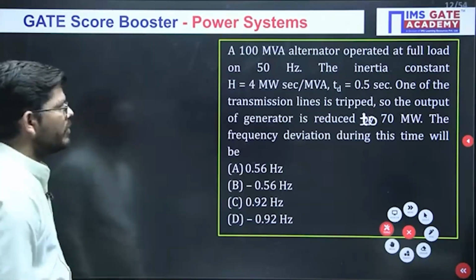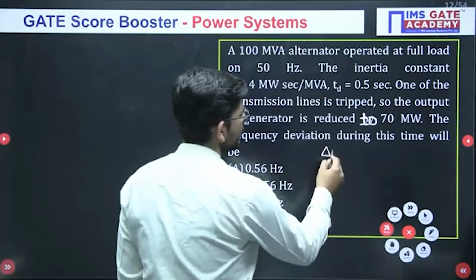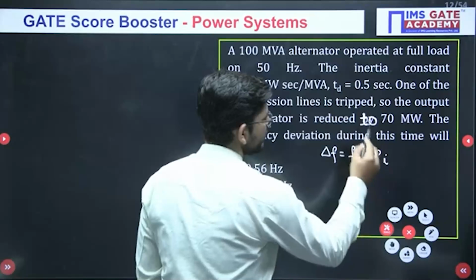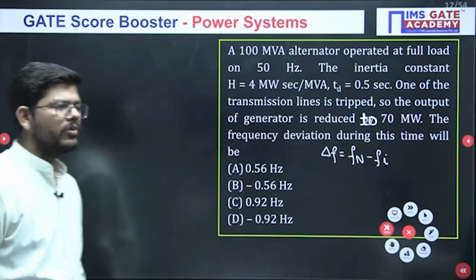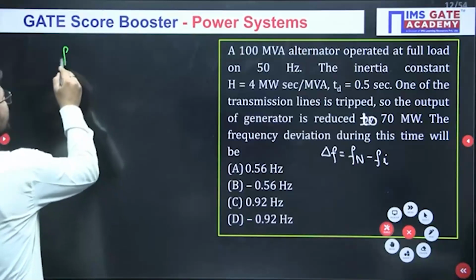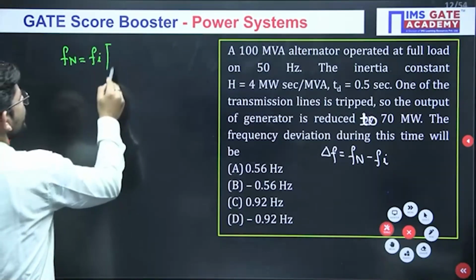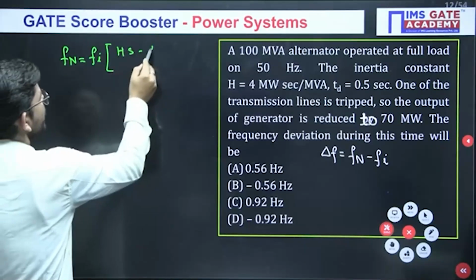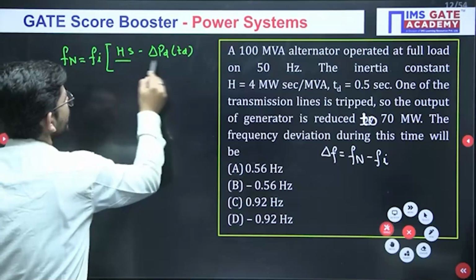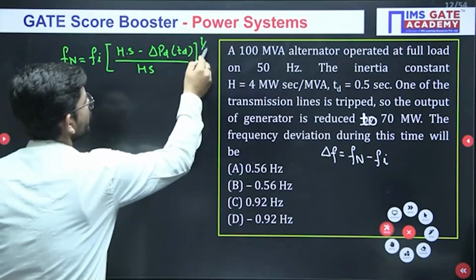So what we have to calculate is the frequency deviation. What is the frequency deviation? Frequency deviation will be the new frequency minus the initial frequency. So we have to calculate the new frequency first of all. What is the formula in this case for calculating the new frequency? This will be Fn equals Fi times (H into S minus del PD into TD over H into S) whole to the power 1 by 2.